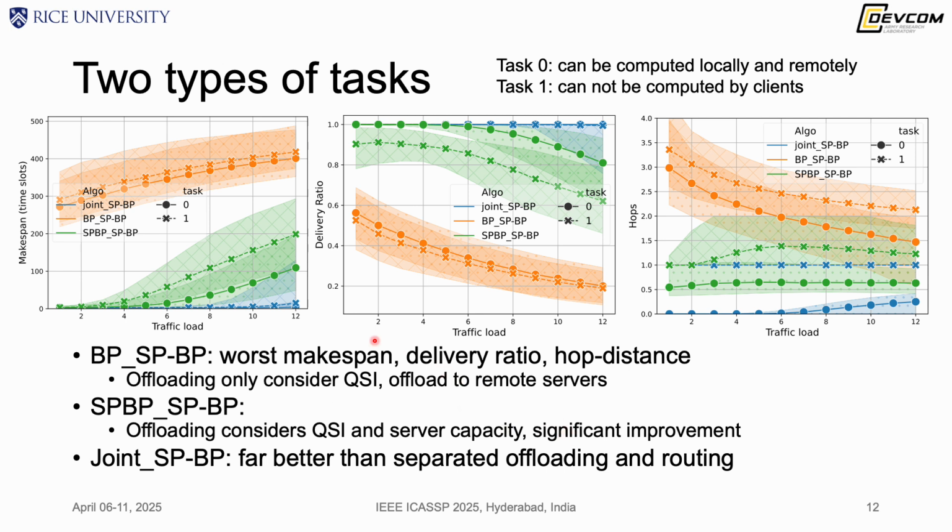This can lead to a significant improvement in performance, even though they still underperform our joint solution. Remember that these separate solutions have ideal, instantaneous information of the servers.